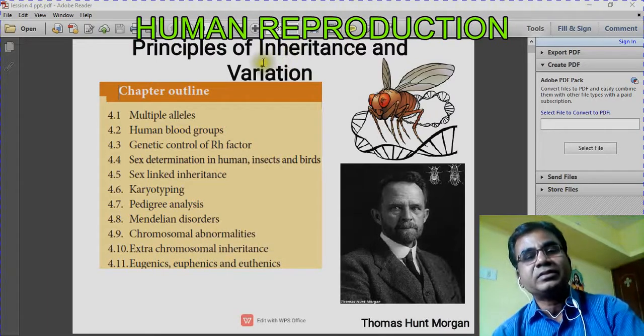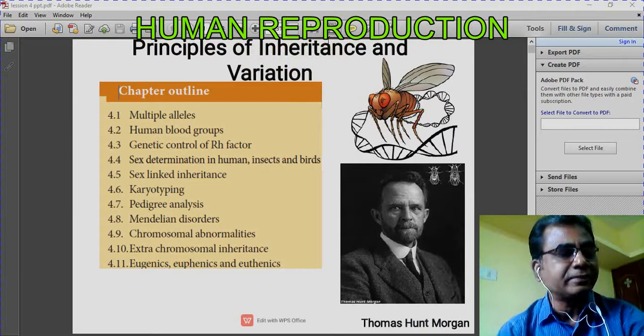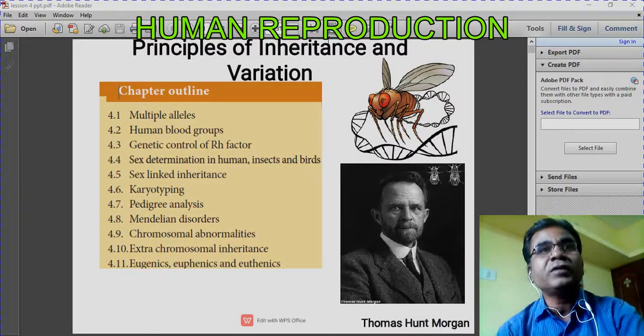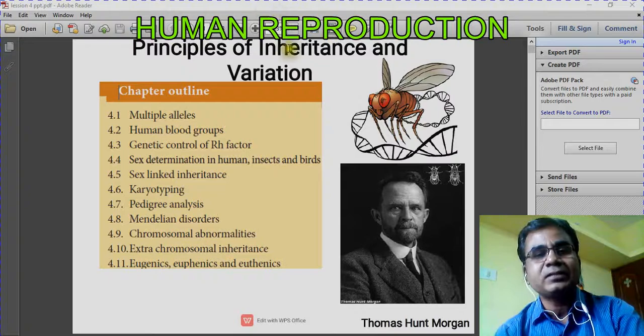So that is variation. How far the offsprings are variant from their parents, that is actually variation. The degree by which the progeny differ from their parents, that is variation.